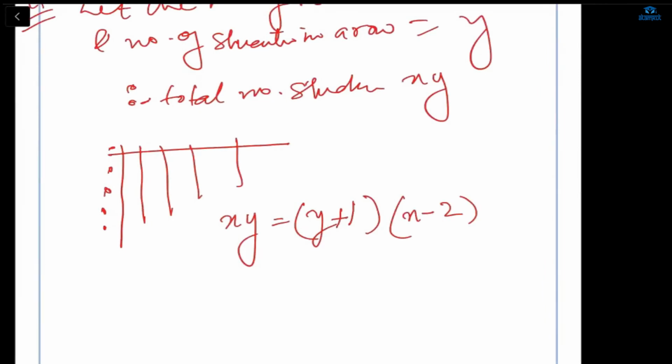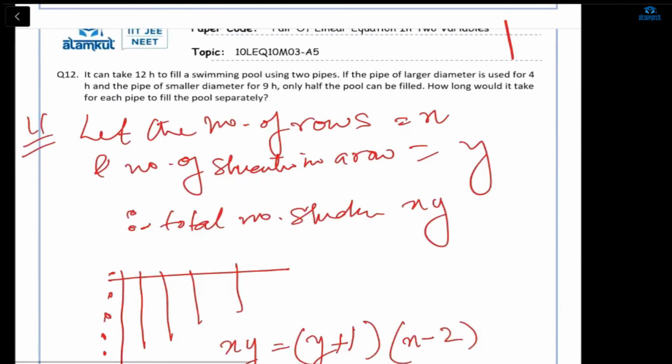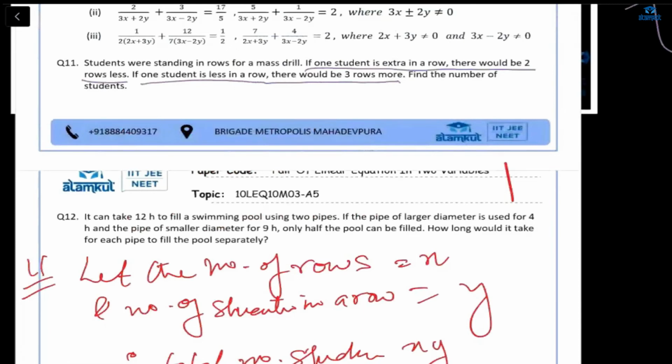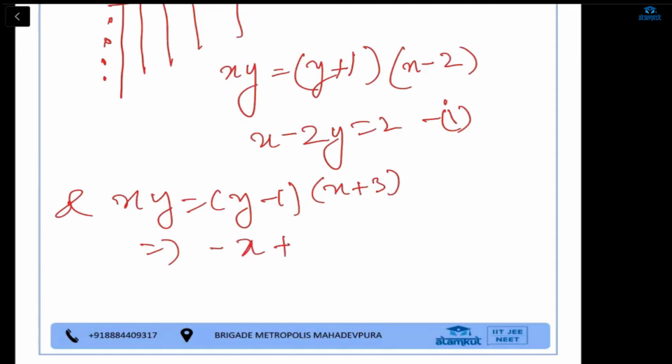Okay, now if you multiply this, you will get an equation of the form x minus 2y is equal to 2. This is equation 1. Okay, this is your first equation. Now similarly, let's do it for the second one. What is the second situation? If one student is less in a row, that means y minus 1, and there would be 3 rows more, x plus 3. So the equation will be xy is equal to y minus 1 times x plus 3. This implies that the equation will be x plus 3y is equal to 3. Okay, this is your second one.